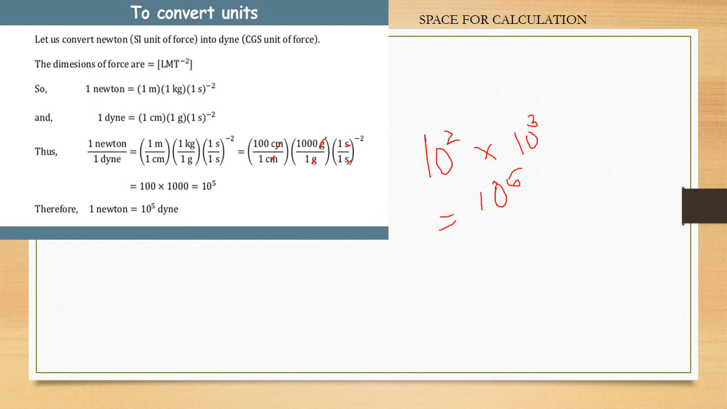100 can be represented as 10 raised to 2 into 10 raised to 3. If the base is same, then the powers are added. 3 plus 2 is simply 5. So 1 Newton is equal to how much? 10 raised to the power 5.